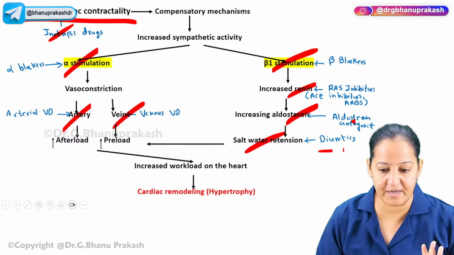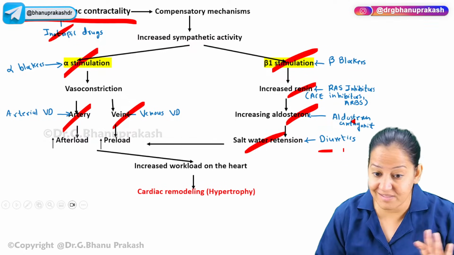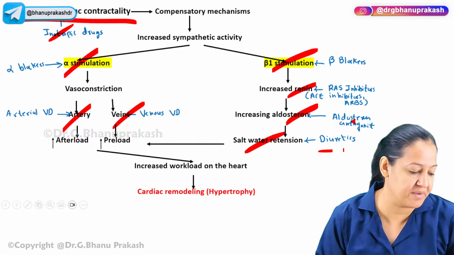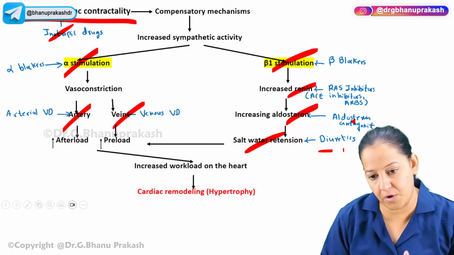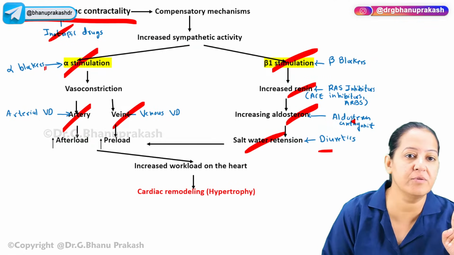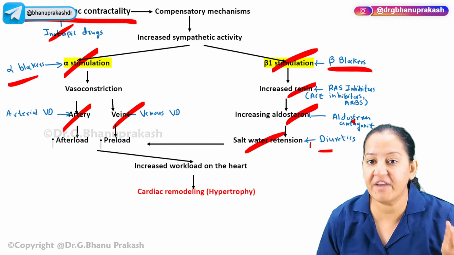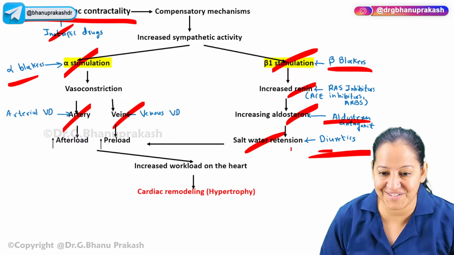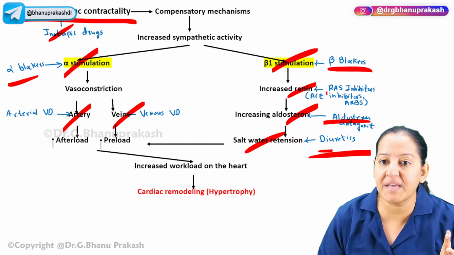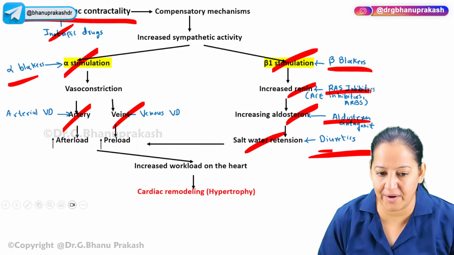I hope you are getting it. Anyone who didn't get it, these are the drugs we are using. You can't understand the drugs if you don't understand this compensatory mechanism. Anyone who wants me to say the compensation again, or you want the mechanism of action of the drug, why we are using alpha blocker here, you understood? Why we are using beta blocker here, you understood? Why we are using diuretic here, you understood? Why we are using aldosterone antagonist here, you understood? Why we are using RAS inhibitors or ACE inhibitors here, you understood?